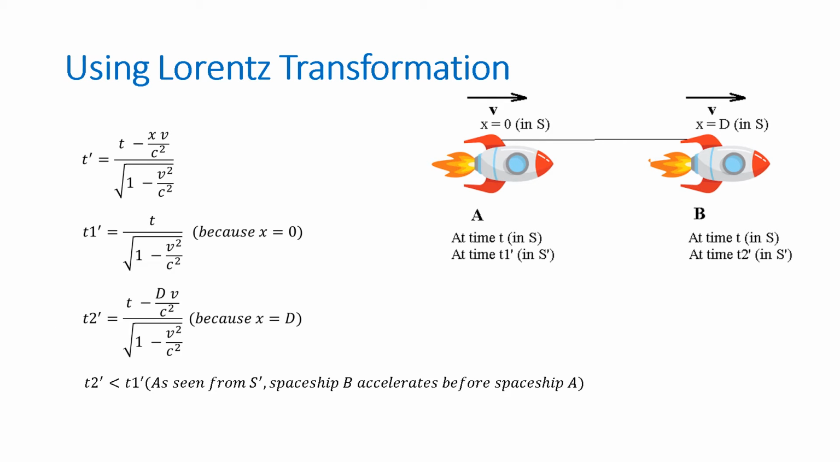We use the Lorentz transformation to find the relation between t1 prime and t2 prime. So we use the transformation formula to find t prime in terms of t and x. To find t1 prime, we put x equals 0, and to find t2 prime, we put x equals d. As we can see, t2 prime is less than t1 prime. This means, as seen from frame S prime, B accelerates before A.